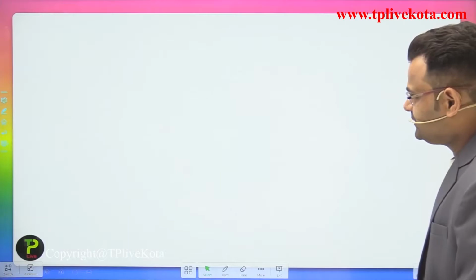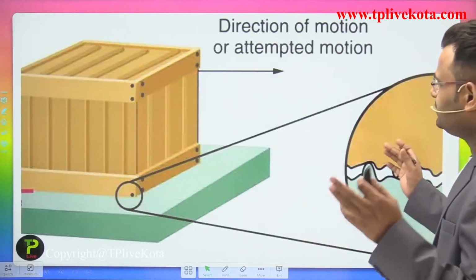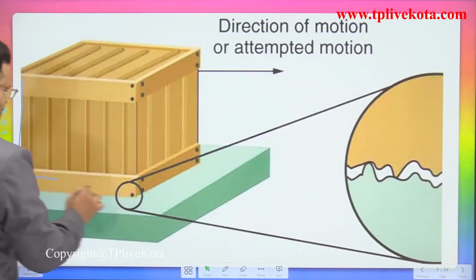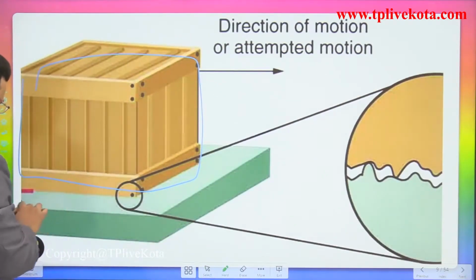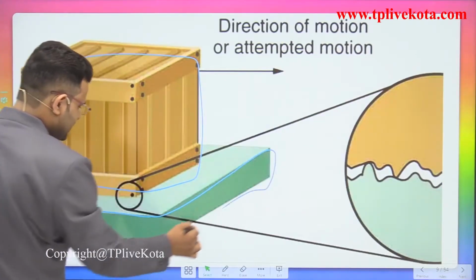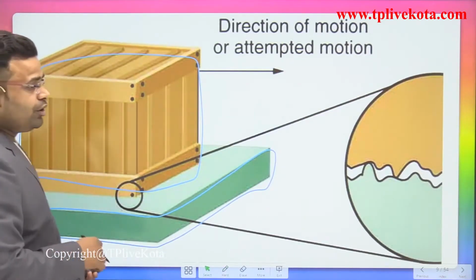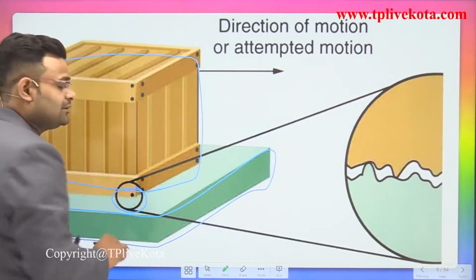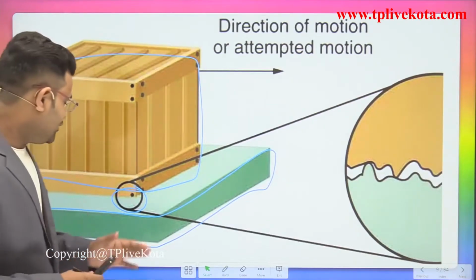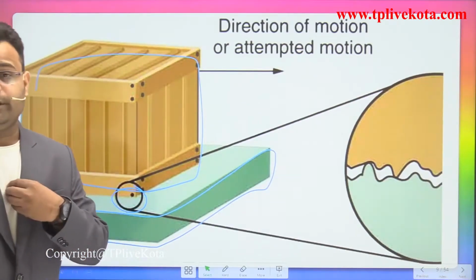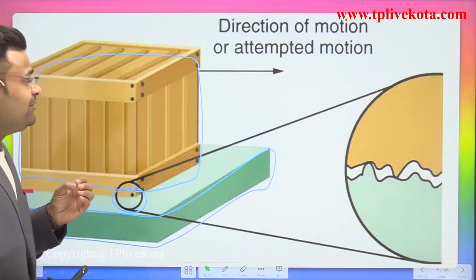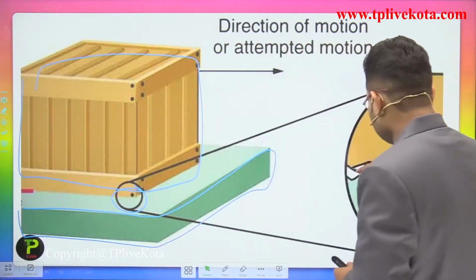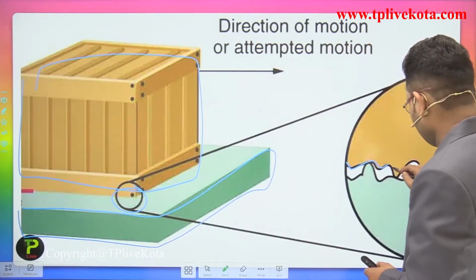So now understand what happens in that condition. Take that block, which is a solid material, and that surface, which is also a solid. According to my naked eye, there is no roughness present. But whenever we use a microscope, you see this type of surface appear.